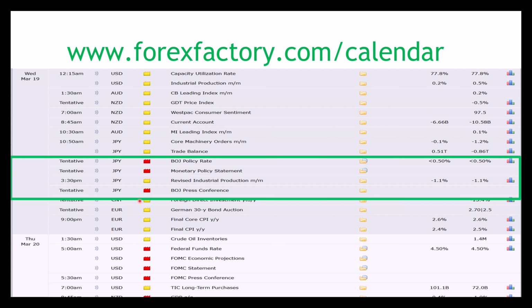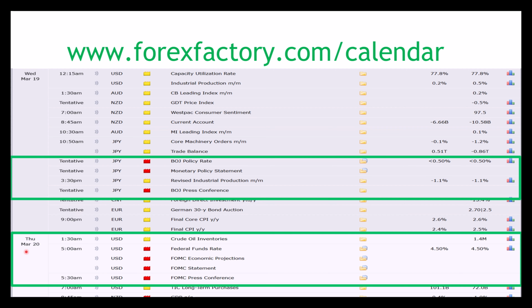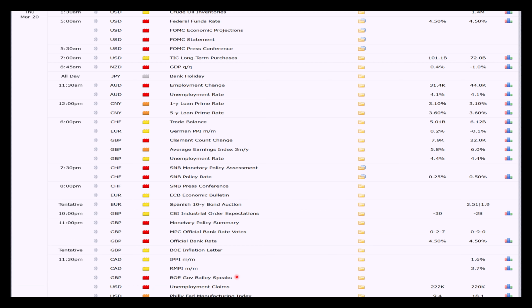So as you can see here, we've got the Bank of Japan policy rate. This is on Wednesday, the 19th. And then Thursday, the 20th of March, but in the early morning at 5 a.m. Sydney time, you've got the federal funds rate and the FOMC economic projections statement and press conference. The expectations are interest rates will stay the same, but markets and traders will often scrutinize the statement and the press conference, and they just look for a keyword or a phrase, and they'll all go running off in one direction there. But it's not uncommon to see a turning point happen around these times in the market. And as I said, that's Thursday, the 20th of March in the morning.